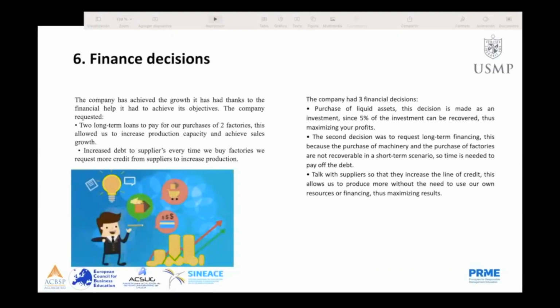The second decision was to request long-term financing. This is because the purchase of machinery and the purchase of factories are not recovered in a short-term scenario. So that is the negative side of the big investment. They increase the line of credit. This allows us to produce more without needing to resort to additional financing to maximize results.